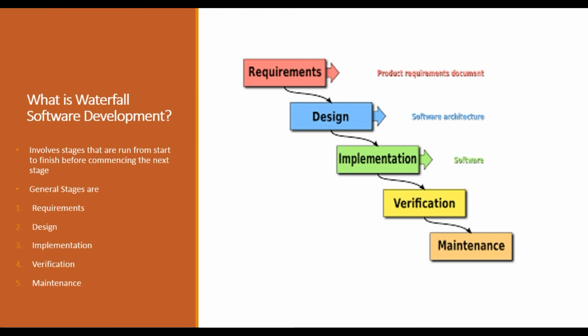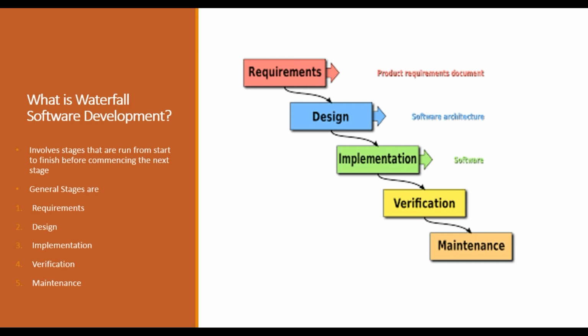Next we will see what waterfall software development is. It involves stages that are run from start to finish before commencing the next stage. So what are the general stages in waterfall software development? This is the methodology that was most popular before Agile. The first stage is requirements.